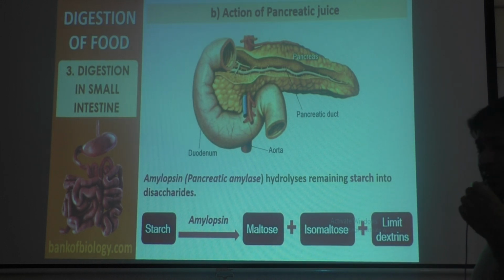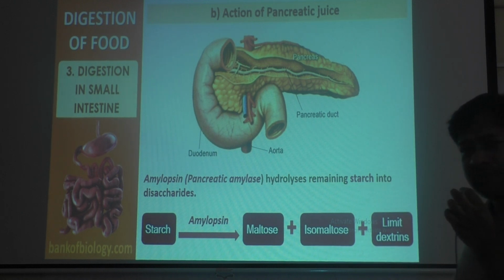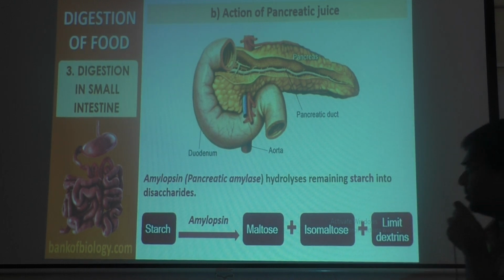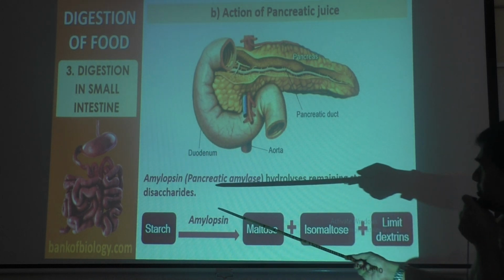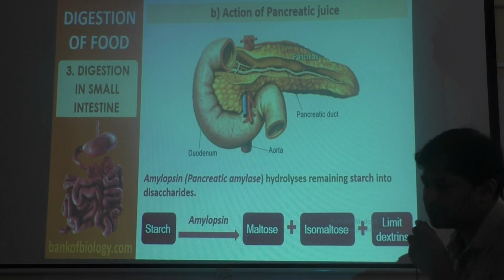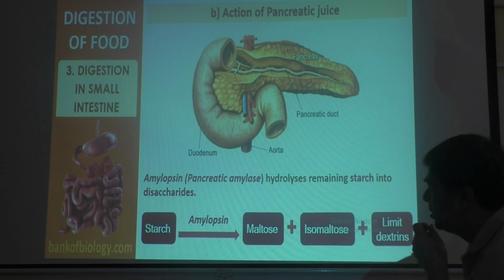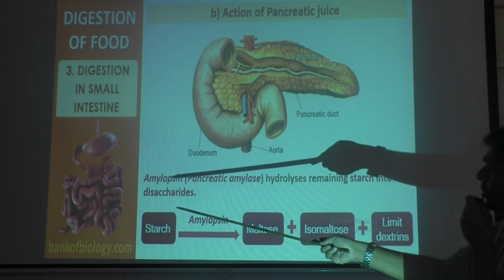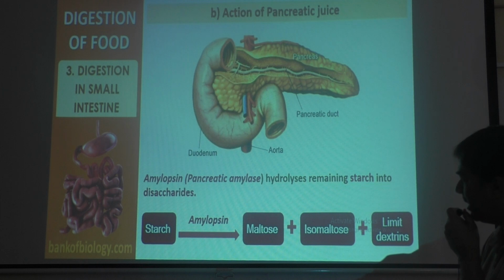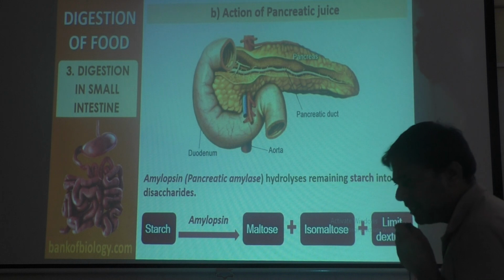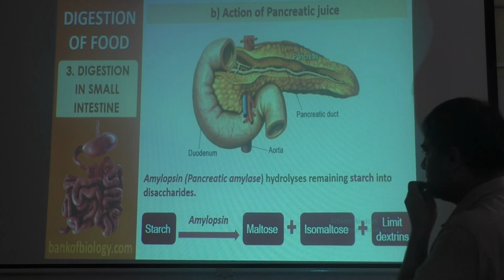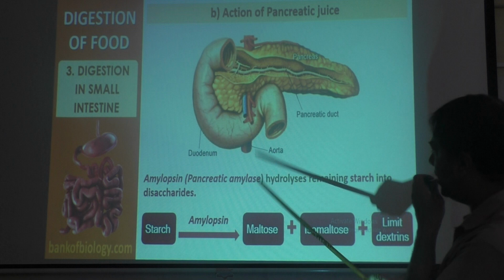Then the action of pancreatic juice. How the pancreas acts on chyme or food, that we will see now. The pancreas releases pancreatic juice, and that pancreatic juice contains many enzymes, like amylopsin or pancreatic amylase. This is one of the enzymes. There are many enzymes in pancreatic juice. So pancreatic juice contains pancreatic amylase enzyme.